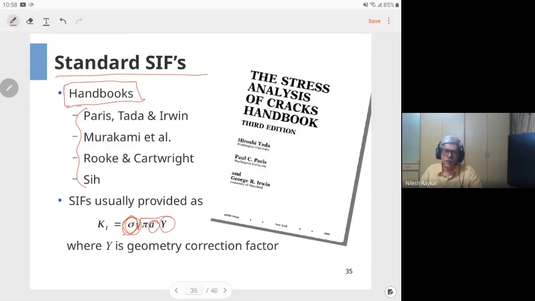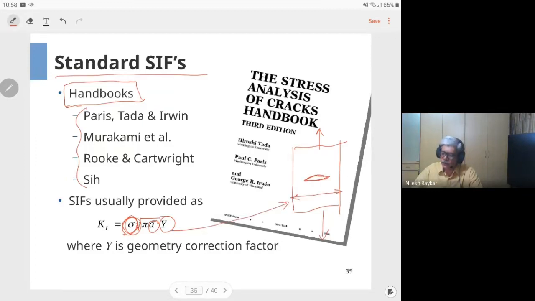If you have a flat plate subjected to axial pull, and a crack embedded in the plate, what the geometric factor Y does is take into account the effect of the width of your plate.